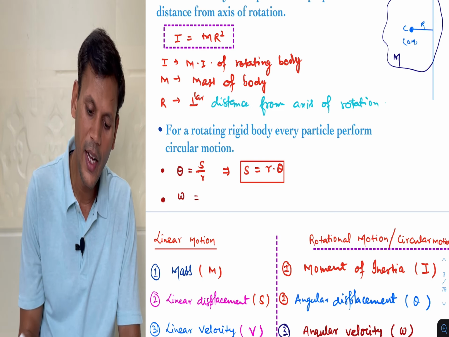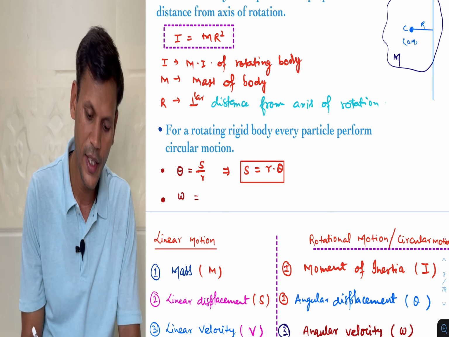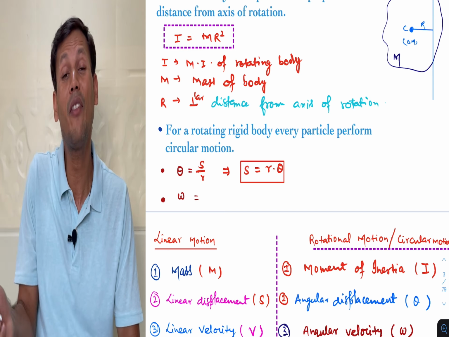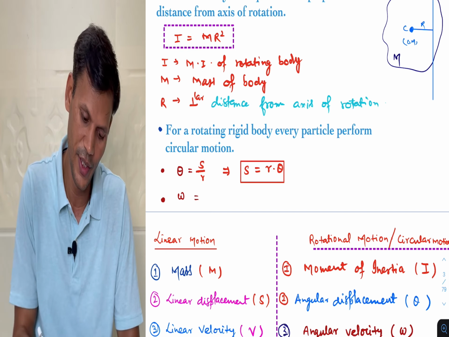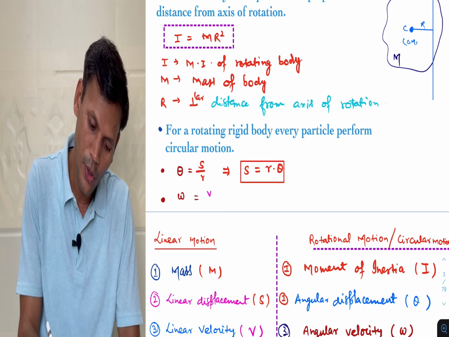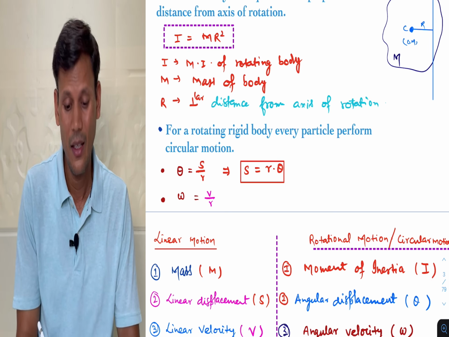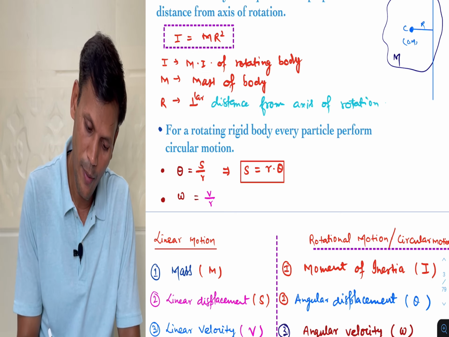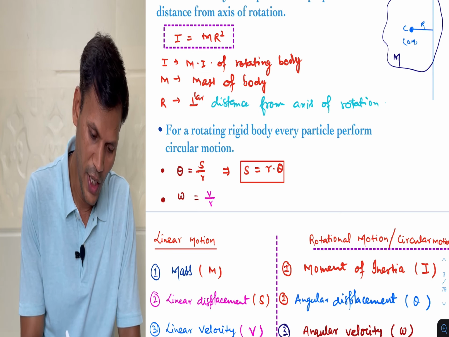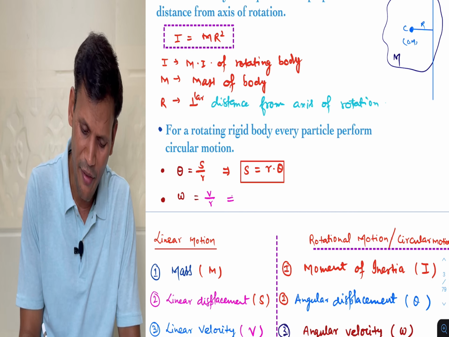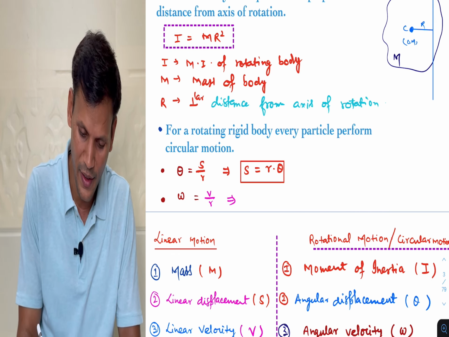Next, omega. What is the angular velocity? The relation between linear velocity and angular velocity: omega is equals to V by R. Angular velocity is the linear velocity upon radius. I am not deriving the expressions, I am just telling the formulas.